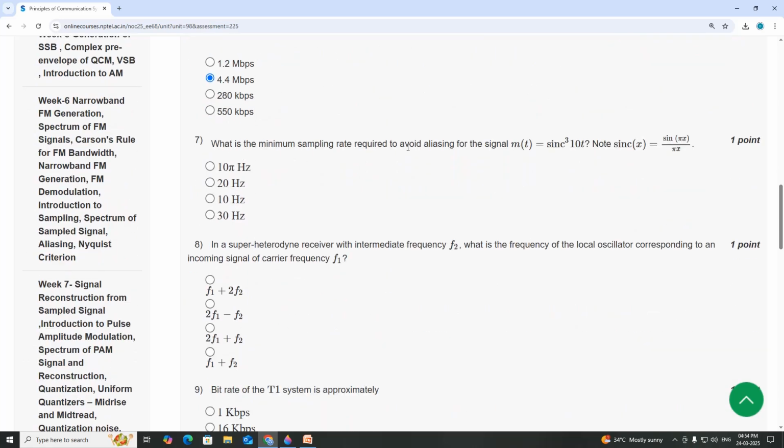What is the minimum sampling rate required to avoid aliasing for the signal m of t? m of t equal to sinc 3 10 3.